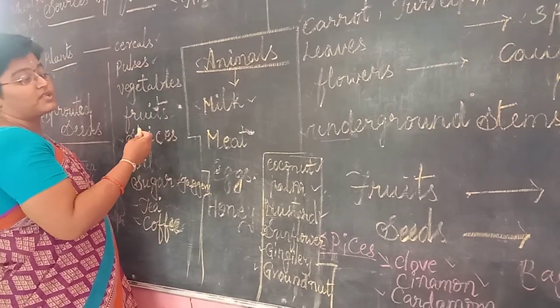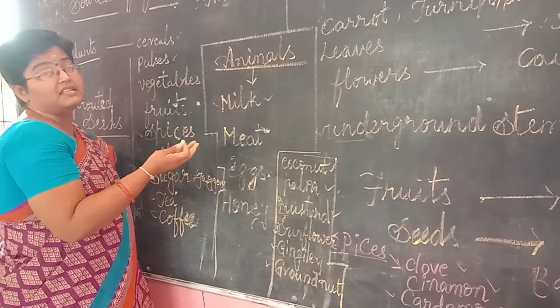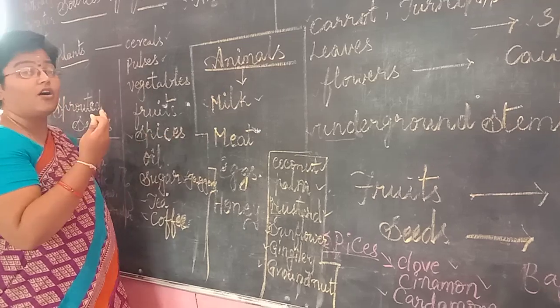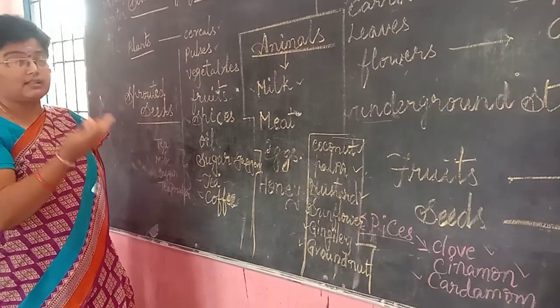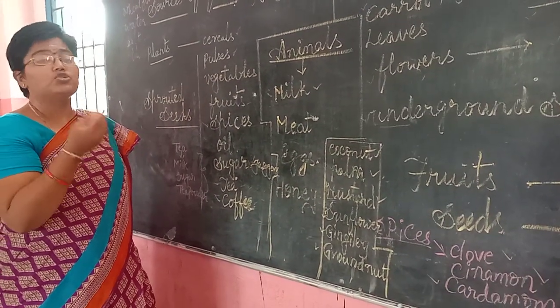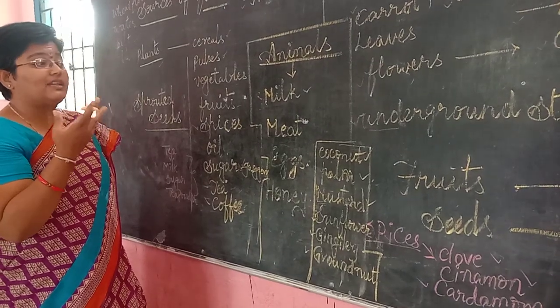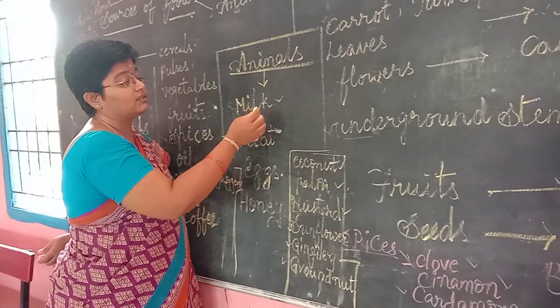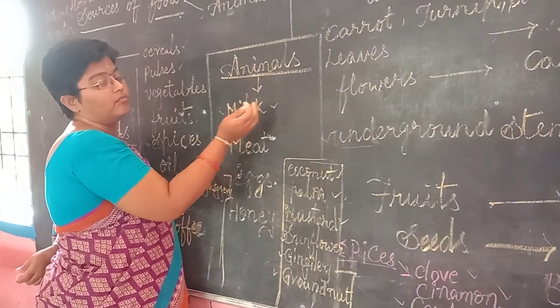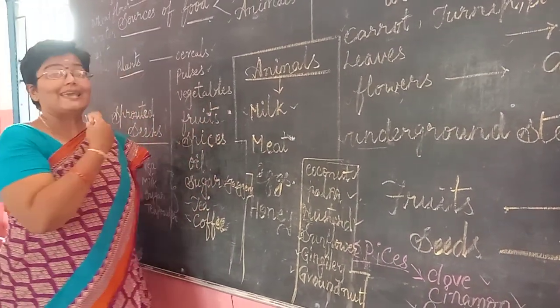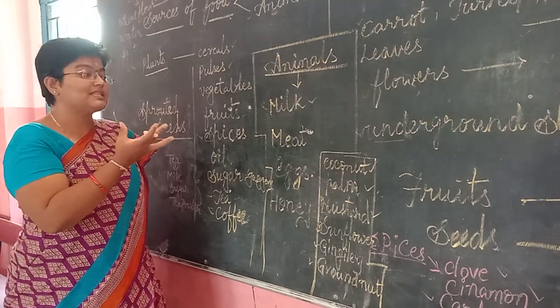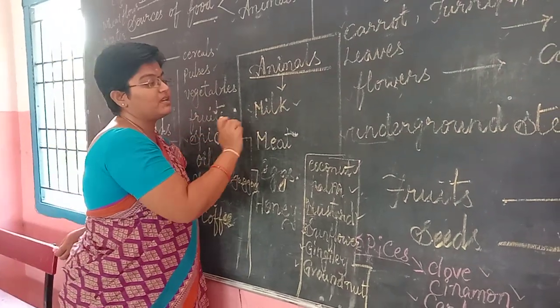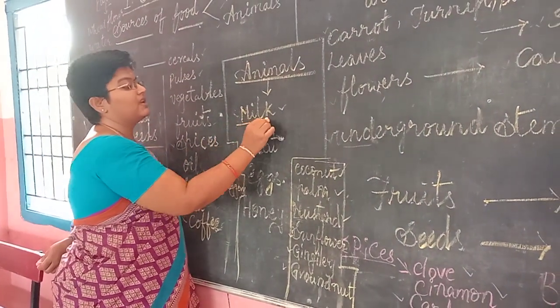This milk helps us prepare many varieties of sweets and chocolates. Other than that, curd is prepared from milk. Buttermilk, ghee, cheese, all these food products are obtained from milk only.